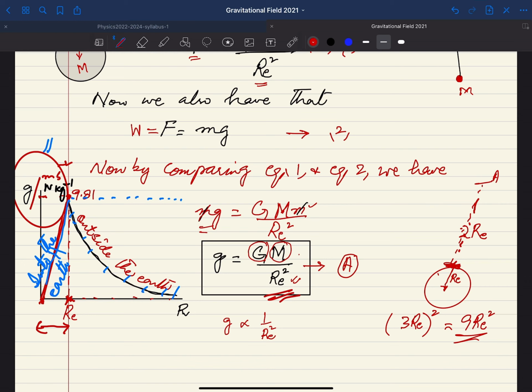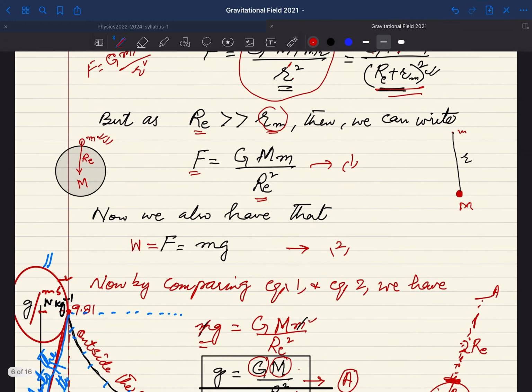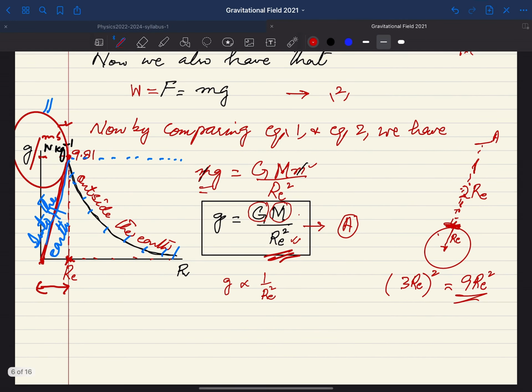So when you go away from the center of the earth, like we have mentioned here, if you have a body at a long distance r dash, suppose, going away from the surface of the earth, what will happen? Of course, the value of g will be inversely affected.